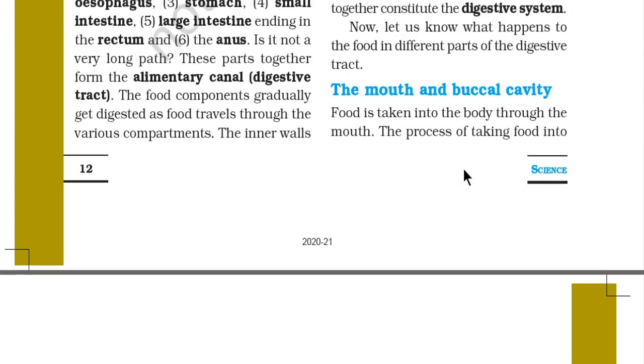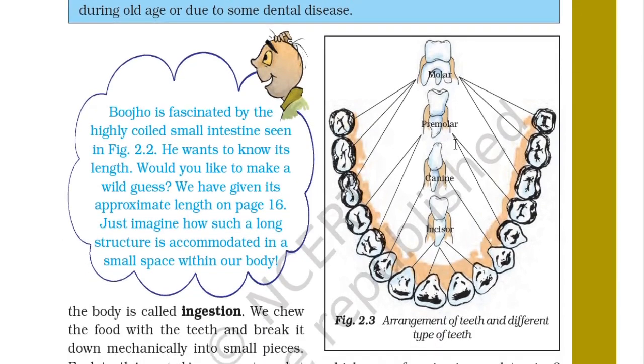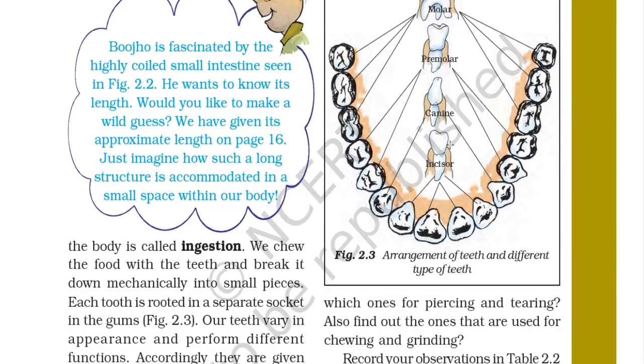Now let us know what happens to the food in different parts of the digestive tract. The mouth and the buccal cavity. Food is taken into the body through the mouth. The process of taking food into the body is called ingestion. We chew the food with the teeth and break it down mechanically into small pieces.